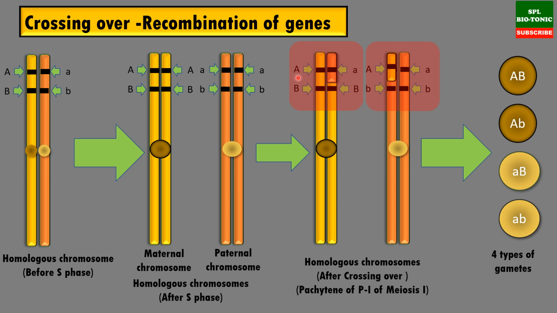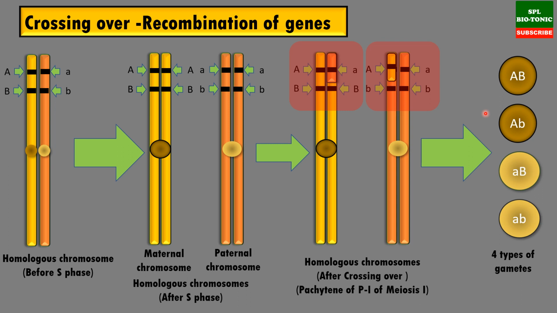Due to this, it has resulted in new combinations: first is capital A capital B, second is small a capital B, third is capital A small b, and last is small a small b. So crossing over or recombination leads to formation of these four types of gametes, which will eventually lead to formation of parental combinations as well as new combinations.